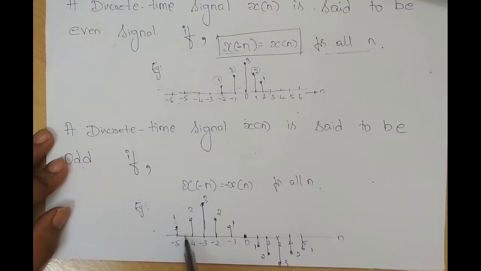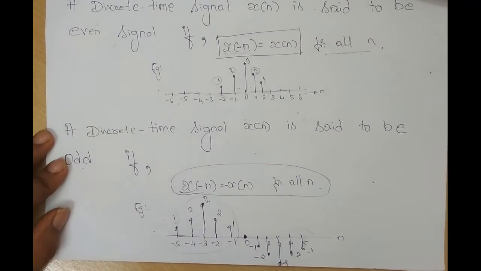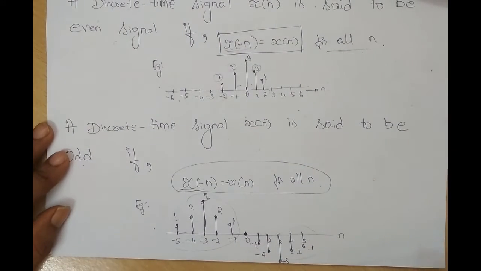Does this satisfy the condition? Yes. The amplitude at the negative side of n is the inverse of that at the positive side of n. At n equal to minus 1, what is the amplitude? 1. But at n equal to plus 1, it is minus 1. What is the amplitude at minus 3? It is 3. Whereas at 3, it is minus 3. So whatever amplitude I have in the negative side, it should be opposite in the positive side. If this is negative, this has to be positive, and if it is positive, the amplitude here should be negative. So this is the condition for even and odd signals if we consider discrete time signals.